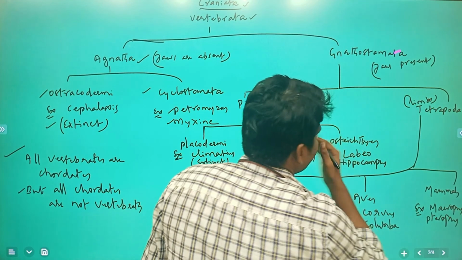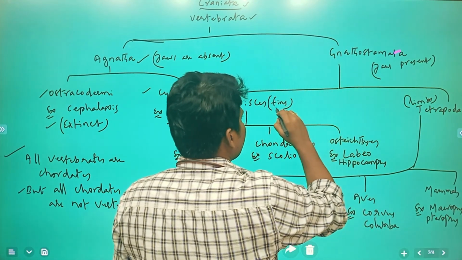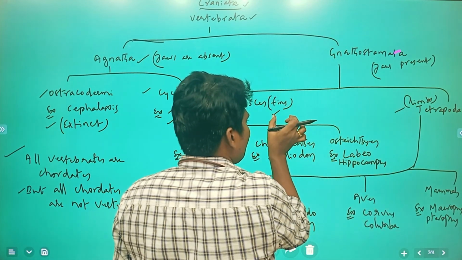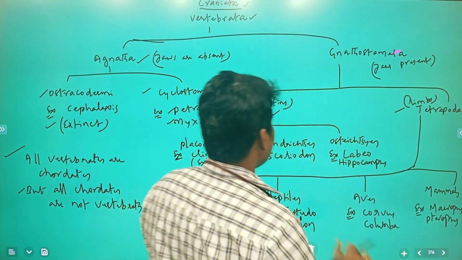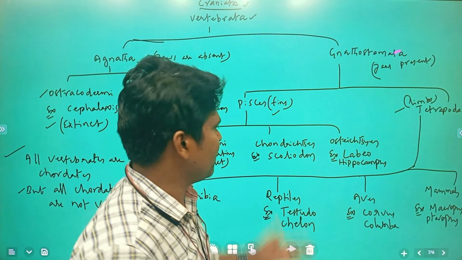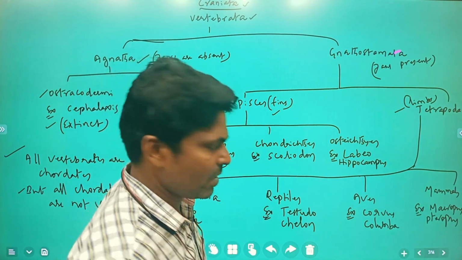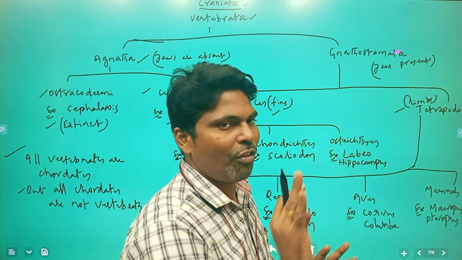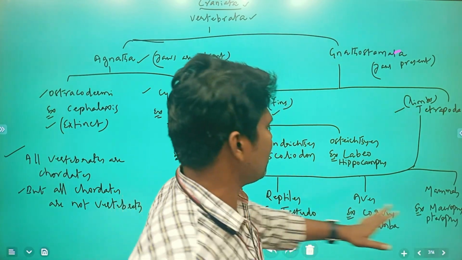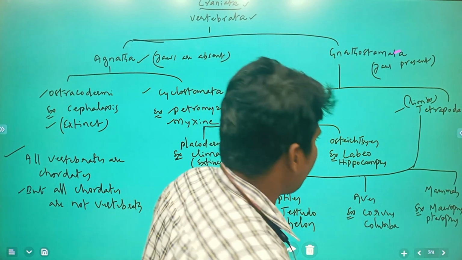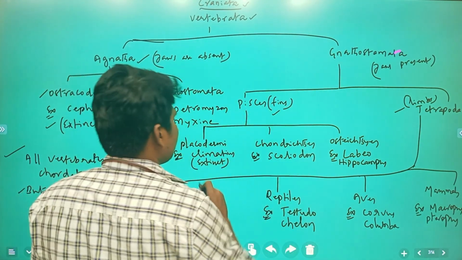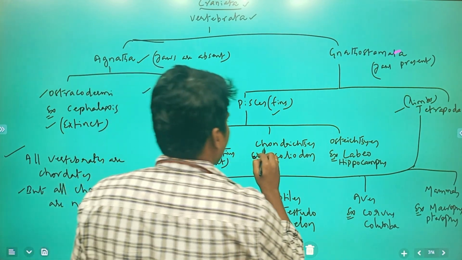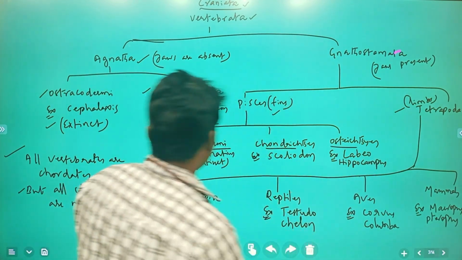Next, Gnathostomata, where jaws are present, is differentiated into Pisces and Tetrapoda. Fishes are those which have fins. Tetrapoda, poda means limbs, four limbs present in all these organisms. Pisces is further differentiated into Placodermi, Chondrichthyes, and Osteichthyes.